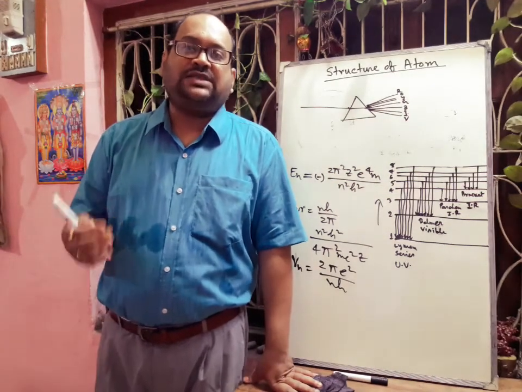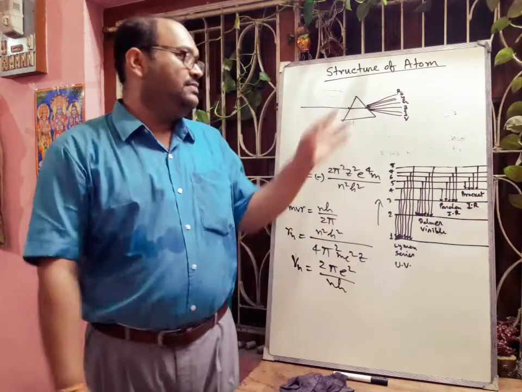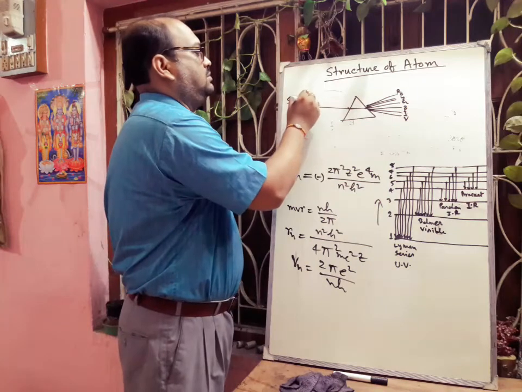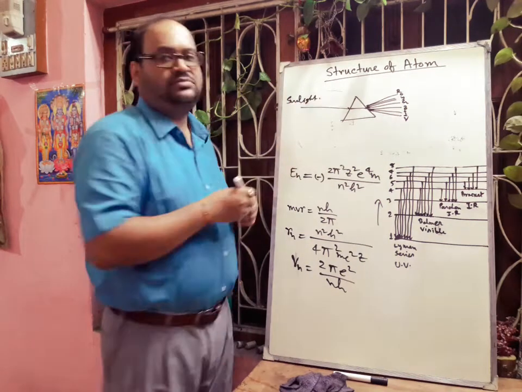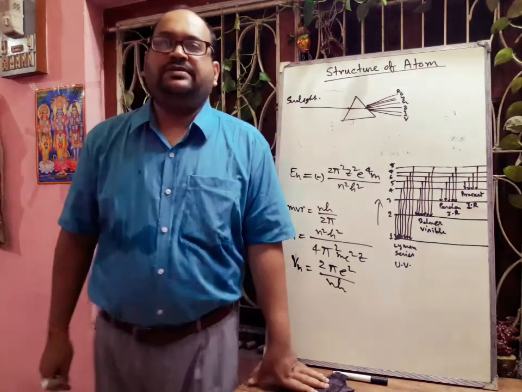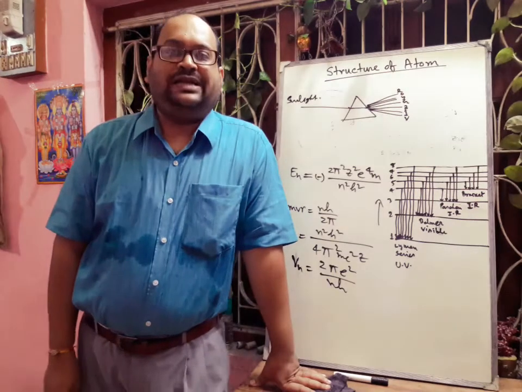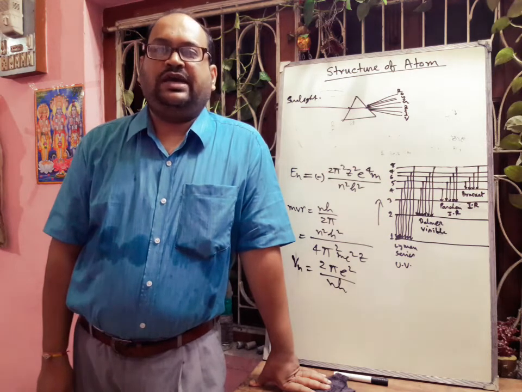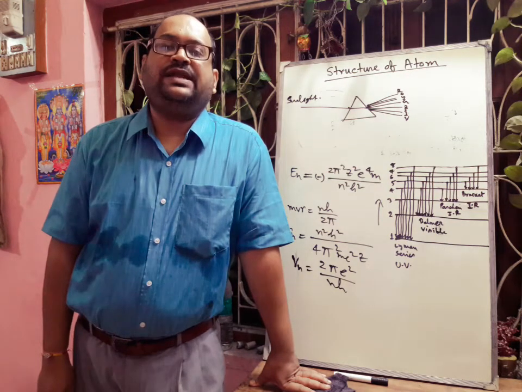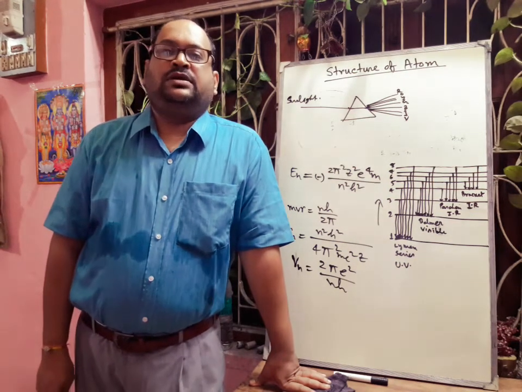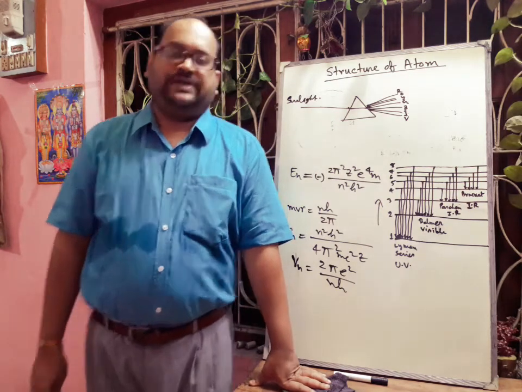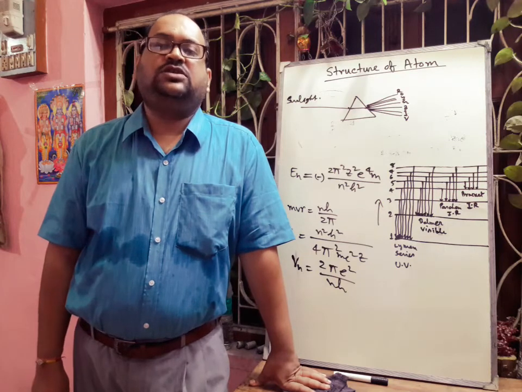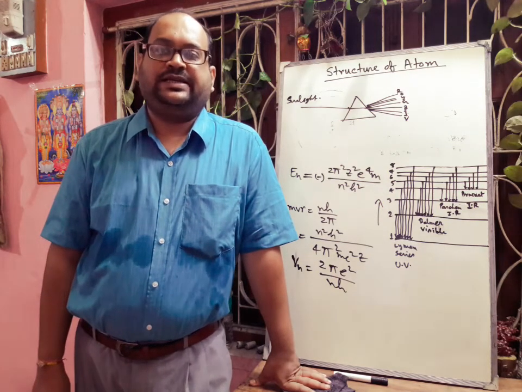When sunlight is passed through a prism, here I have shown you, this is the sunlight, the spectrum obtained is called the solar spectrum. The spectrum consists of 7 color bands, and the solar spectrum is a continuous spectrum as there is no gap between the different color bands. So we can also say that this is a band spectrum.